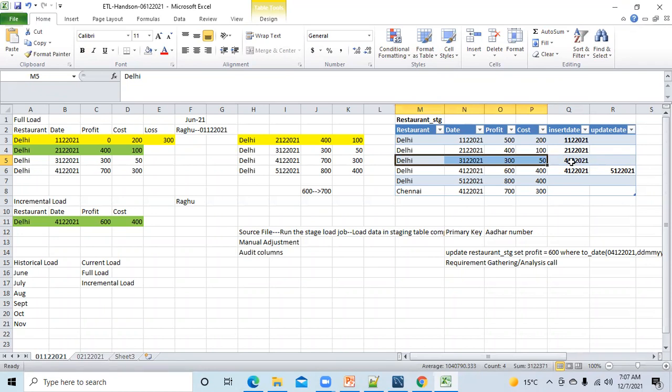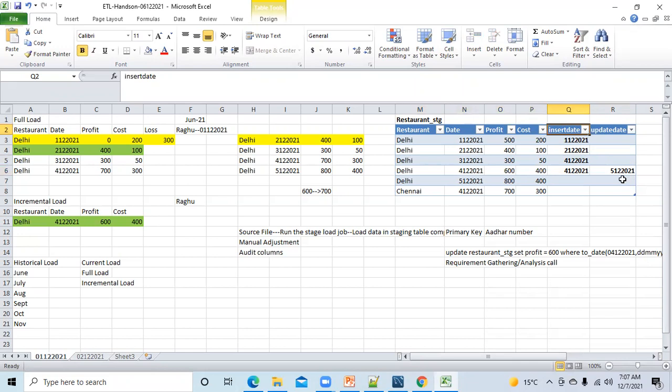So this gives you information about when this particular transaction happened. In this record, 4th December means the record was inserted into the table on 4th December, but on 5th December you did an update. You changed the data here. So like this, insert date and update date are audit columns. They help you understand when the record was inserted and when it was updated. Is that clear?